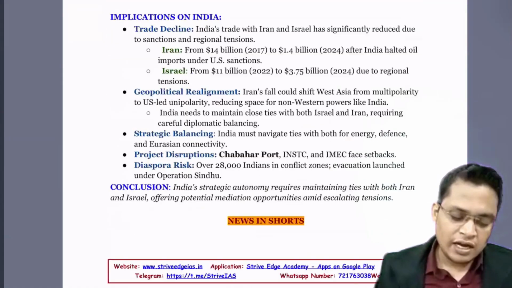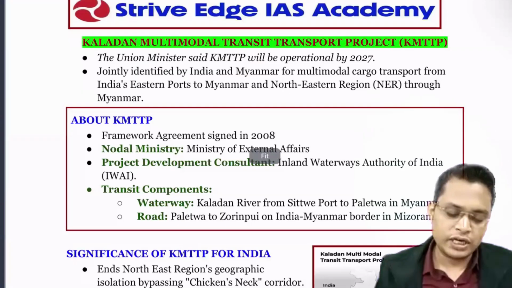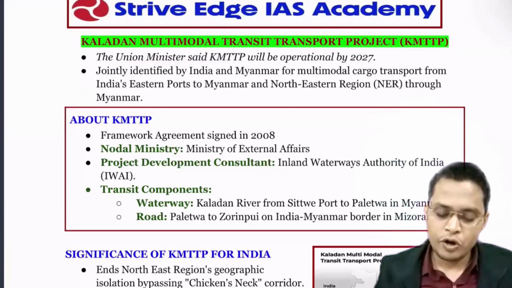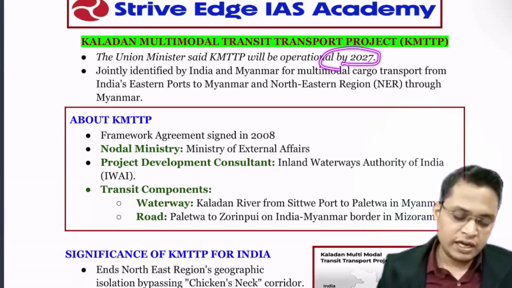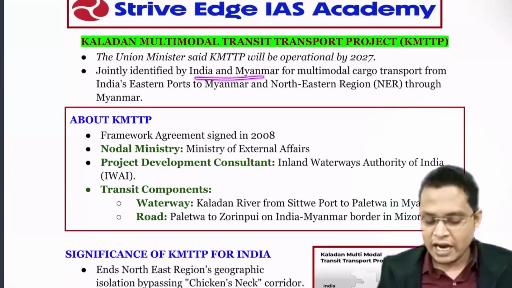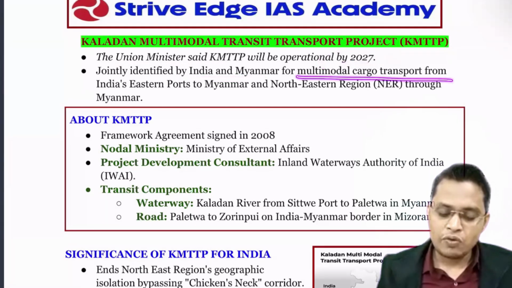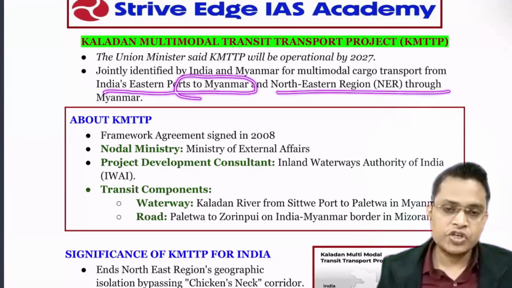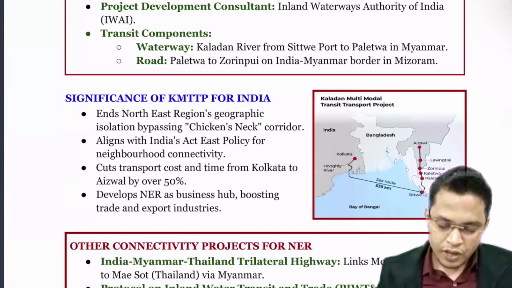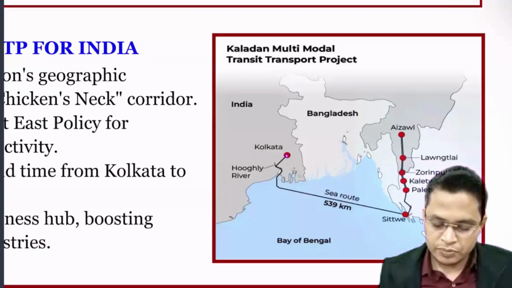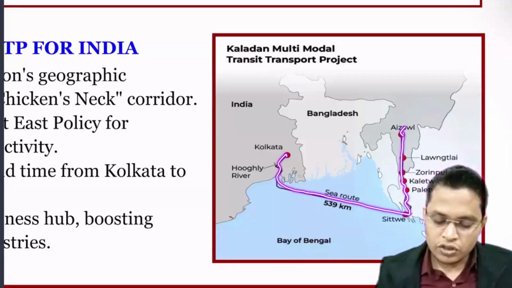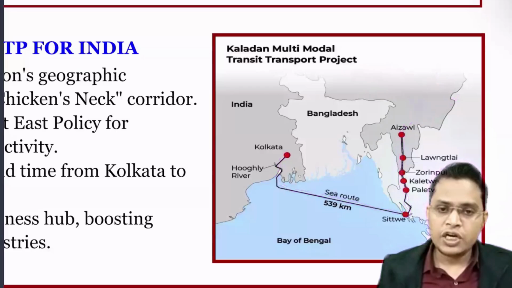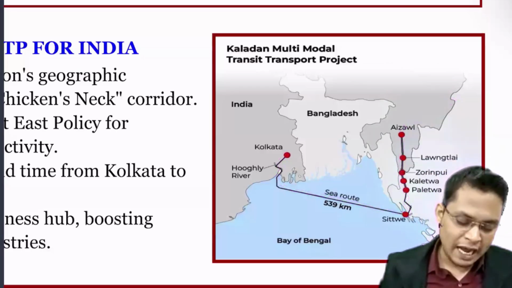Next is the Kaladan Multimodal Transit Transport Project. Our Union Ministry said that the Kaladan Multimodal Transit Project will be operational by 2027. It is jointly developed by India and Myanmar for multimodal cargo transport from India's eastern port to Myanmar and the northeastern region. You can see here, from Kolkata it will move towards Myanmar, then towards the northeastern states. Here we can support all regions of the northeast. So that is what leads to the faster movement of the cargo.